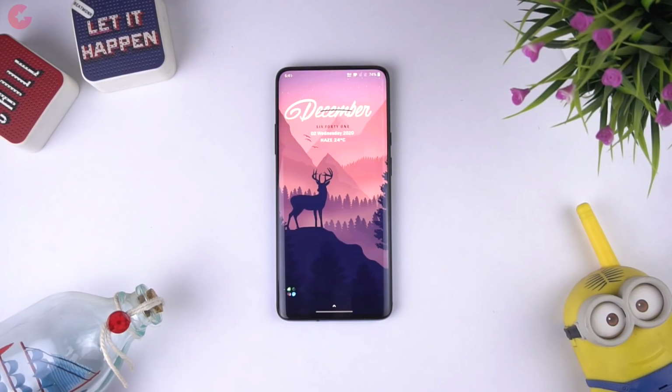So that's it guys, these were the 10 best new Android apps we have found for you, which you can try on your Android device.